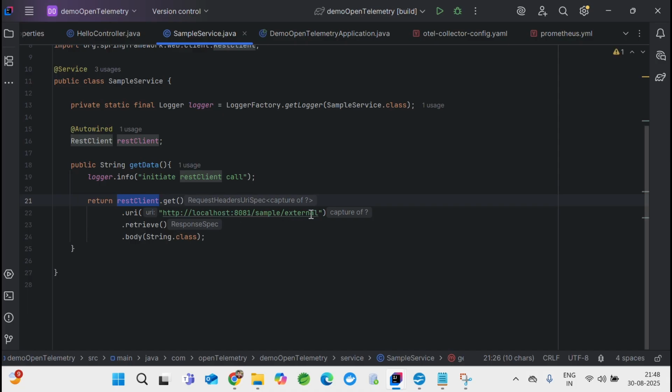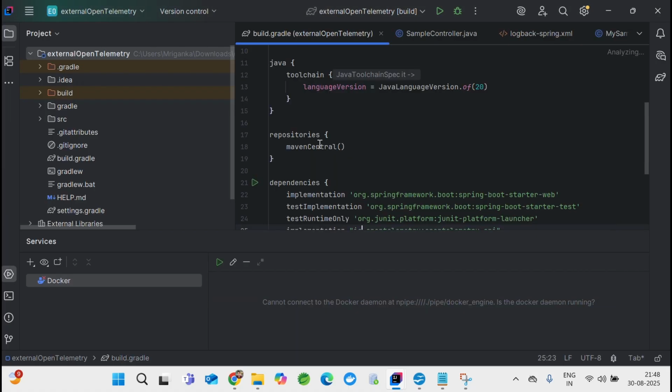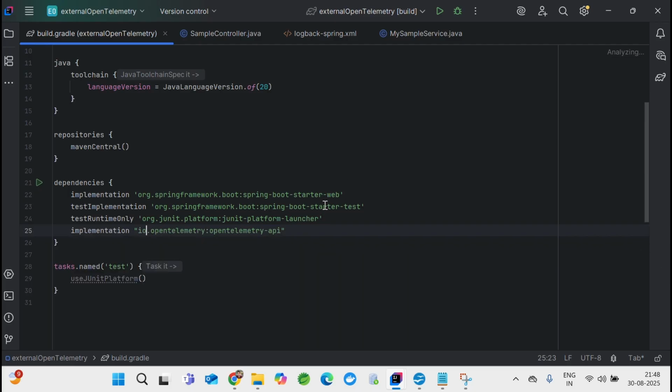Alright, so I'm calling this application external. Now this is service A ultimately, right? And now there is one more service I have written. Again, it's not fancy. This is the build.gradle file for that, and again it's a web-based application, right?